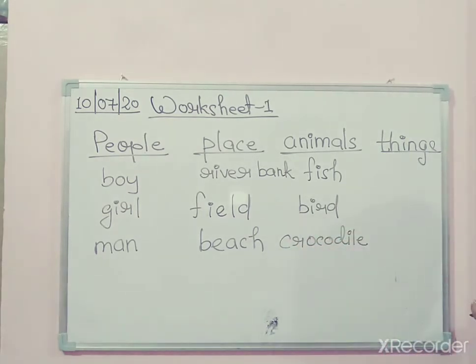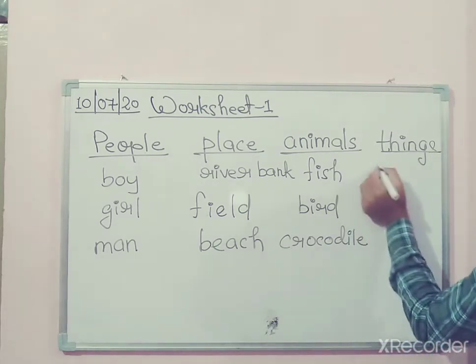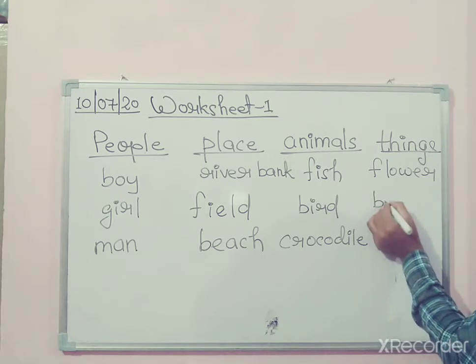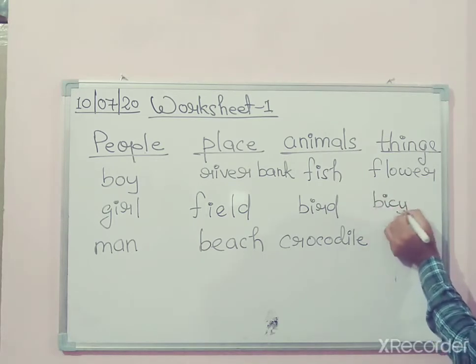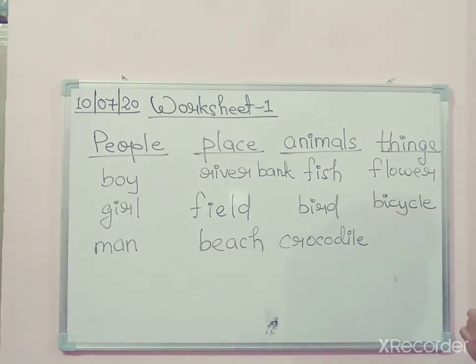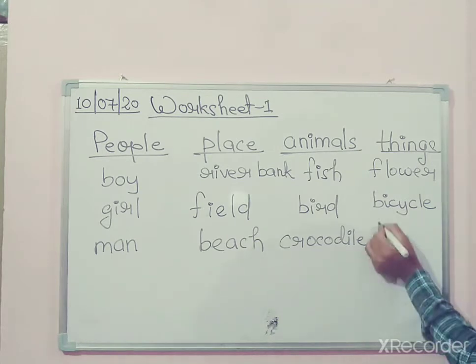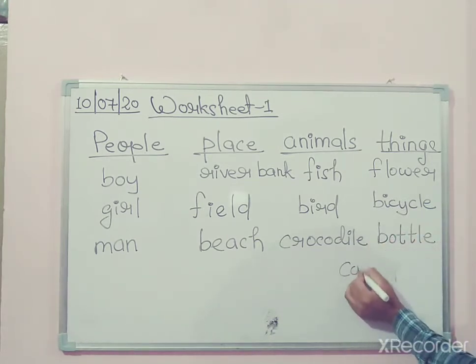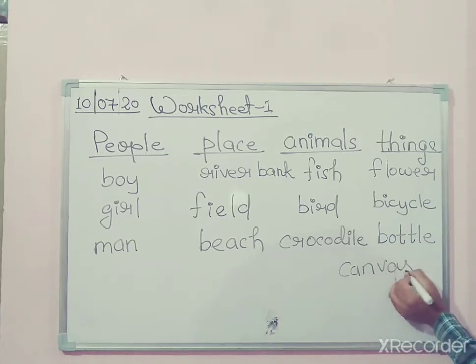Things, we have flower, bicycle, and bottle, canvas, painting.